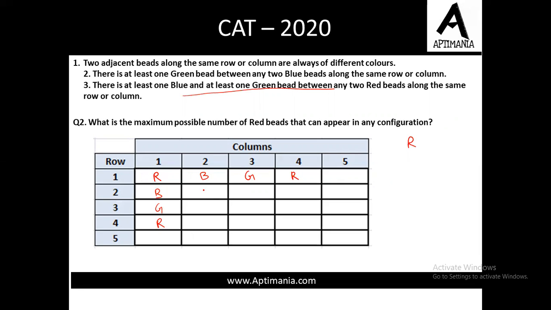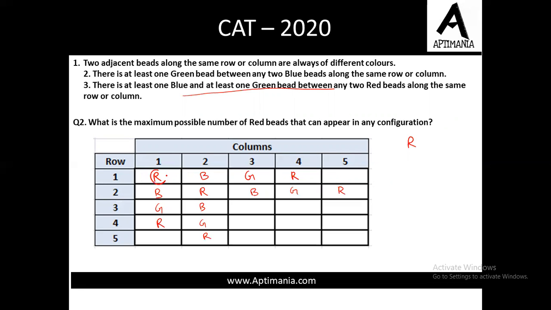Now since B is here, we cannot keep a B here, but we need to maximize R, so let us keep an R over here. We have placed a red color bead here also. So again B and G then R. What I'm trying to do is maximize the red color beads. So here we have R. Here we cannot have G because G is adjacent here. So let's place B over here, G, and then again R.